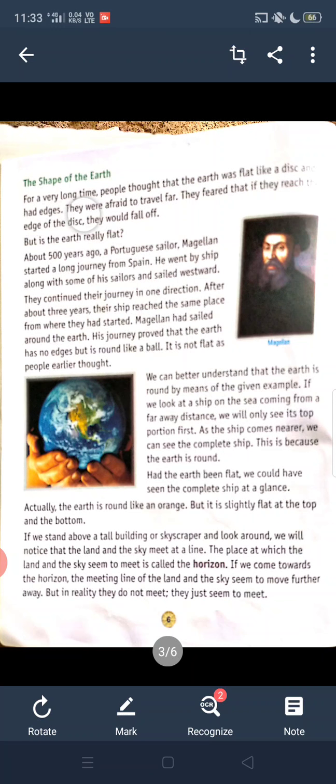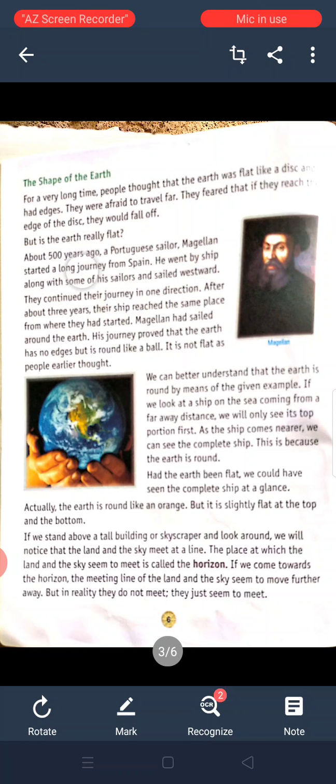Now see students, the shape of the earth. How is the shape of the earth? We see now. For a long time people thought that the earth was flat like a disc and had edges. They were afraid to travel far. They feared that if they reached the edge of the disc, they would fall off. For a long time people thought the earth is flat. If they traveled on the earth, they would fall off. So they were afraid to travel.